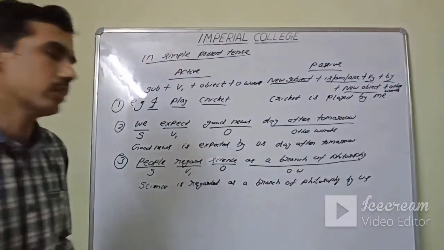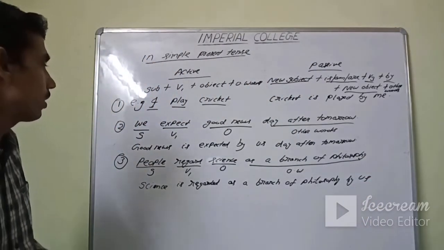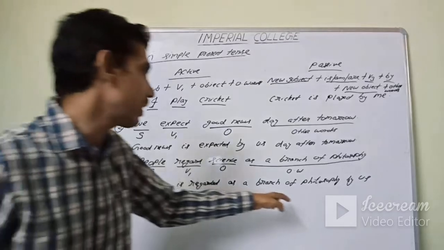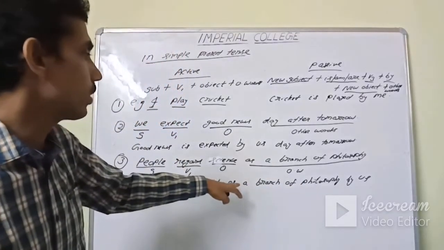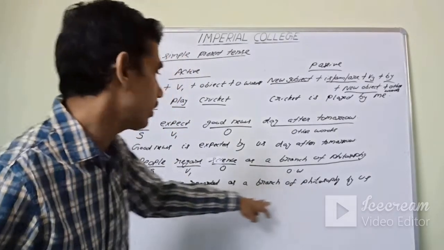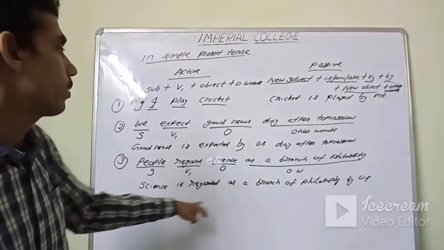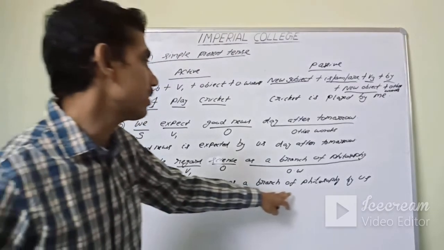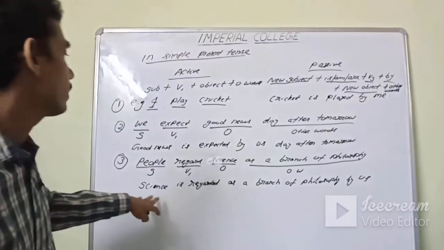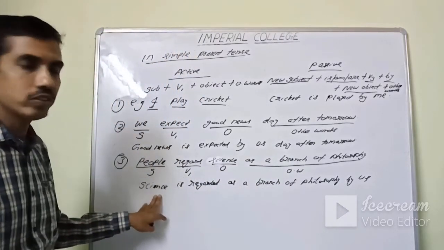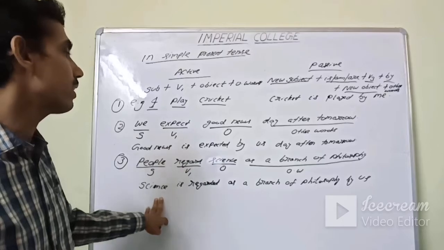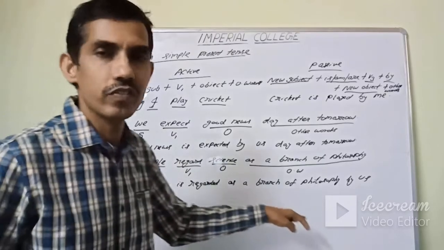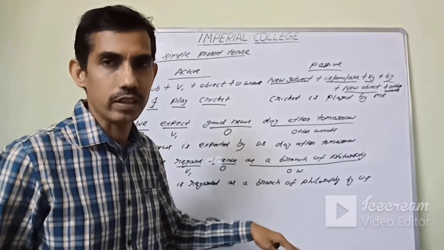Science is regarded as a branch of philosophy by us. As I told you, we can put the other words in between. So here I have taken the other words. And if you wish, you can also write that science is regarded by us as a branch of philosophy. That is also correct.